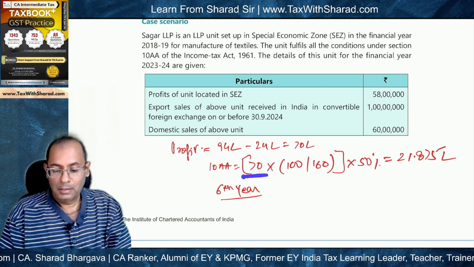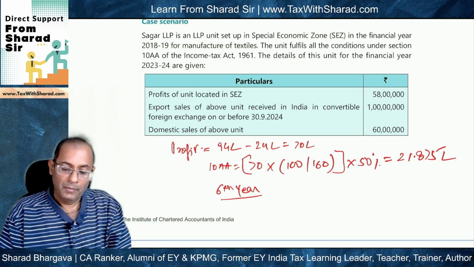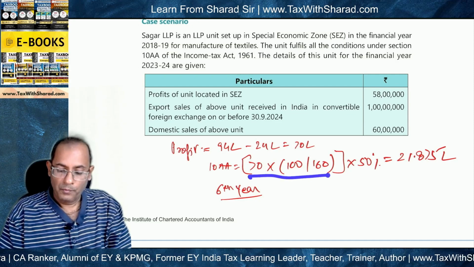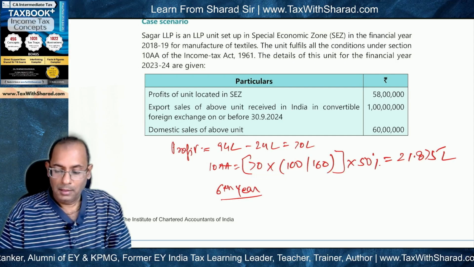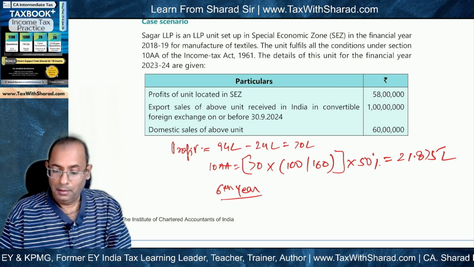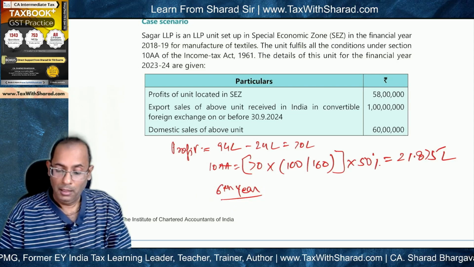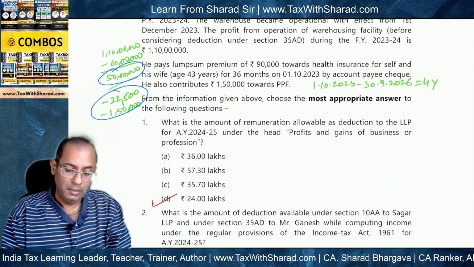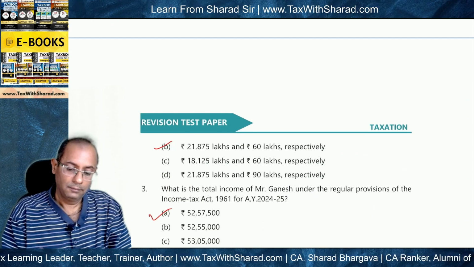So we will need to use this 70 lakh and then arrive at the deduction under section 10AA. So 70 lakh into 100 lakh divided by 160 lakh and 50% of this, because we are running in the 6th year. So 50% of deduction will only be allowed. And this therefore comes to 21.875 lakh, which is the answer.